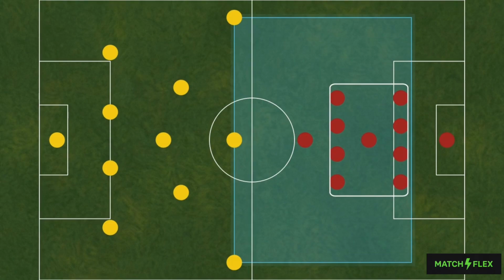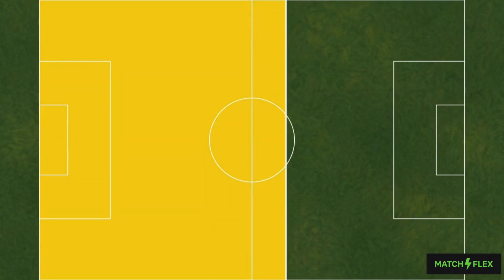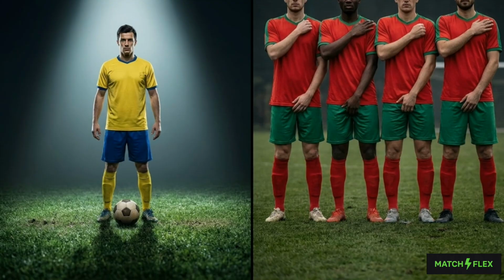Baseline AI simulation data projects a clear territorial divide. Brazil is modeled to control 58% of the total possession. Overlaying those possession percentages onto our territorial map illustrates the dynamic. Brazil will hold the ball, and Morocco will hold the shape. The entire match hinges on one systemic tension.